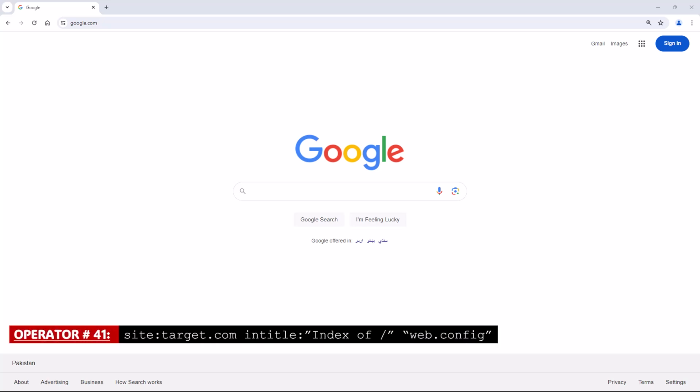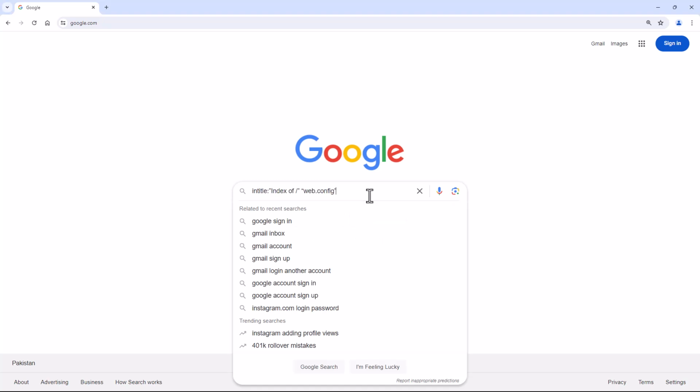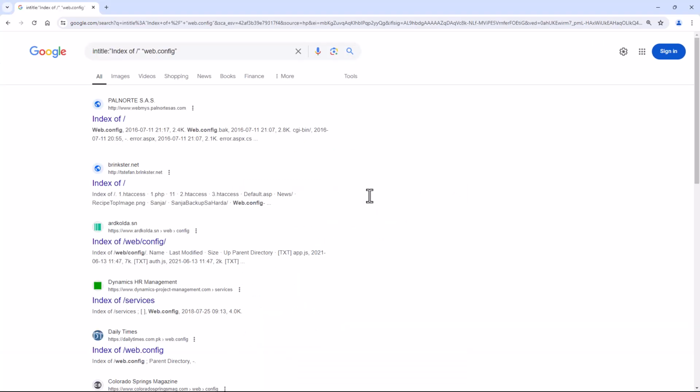Operator number 41. Site with the combination of in title. This Google Dork will search for web.config files on a website which may contain sensitive information such as database connection strings or application secrets.